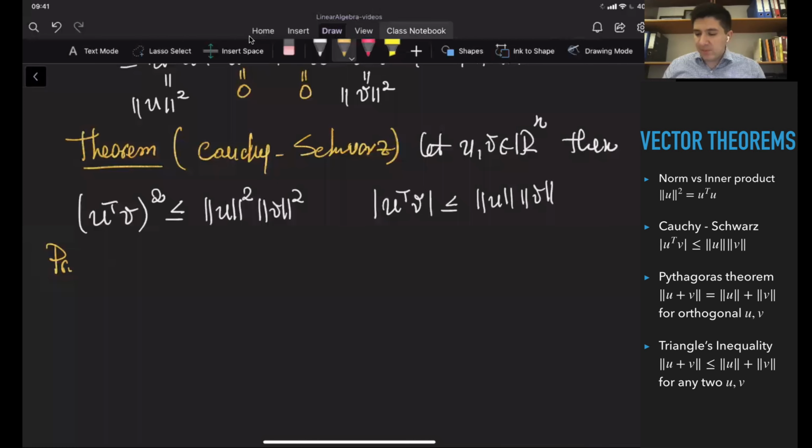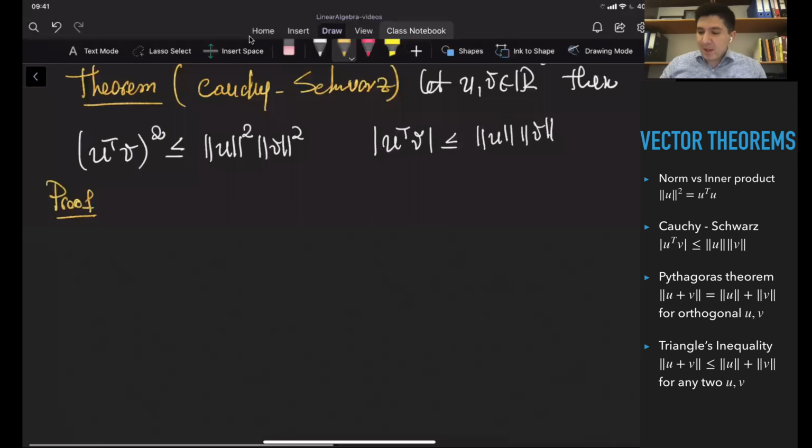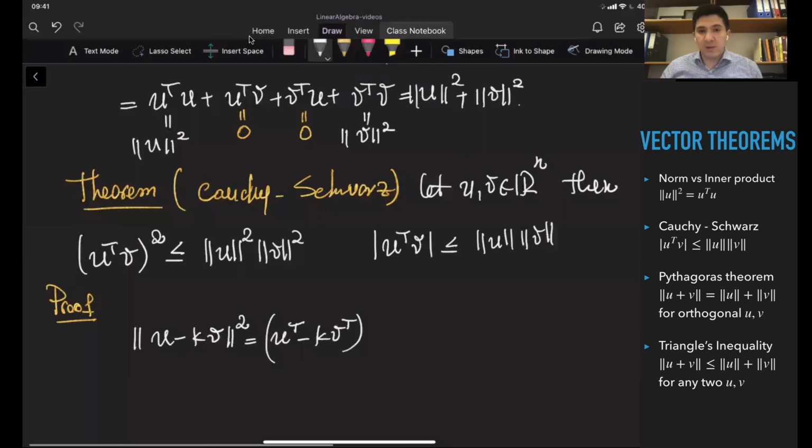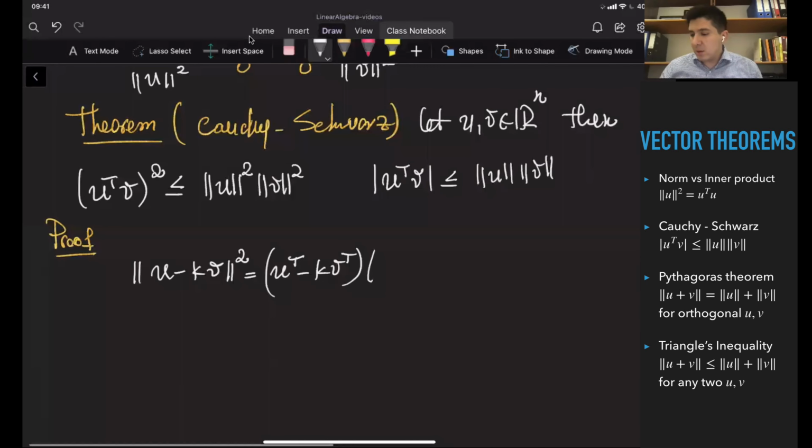So the proof. Okay, so let's have a vector U minus KV. So you're given two vectors, and this is obviously going to be a vector as well. What I would like to do is find the length of this vector, where K is any constant. So I would like to open up the brackets. It's going to be U transpose minus KV transpose, right? Because we've just learned how to do this previously. Times U minus KV.